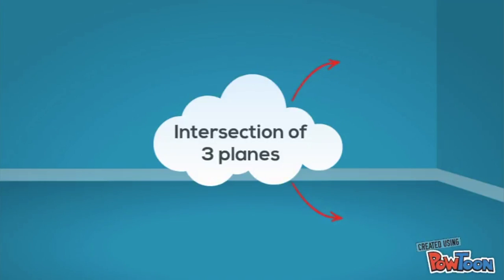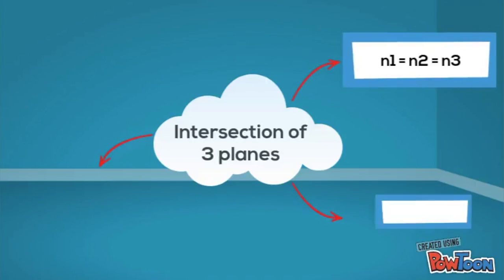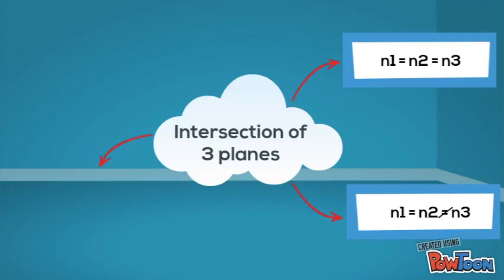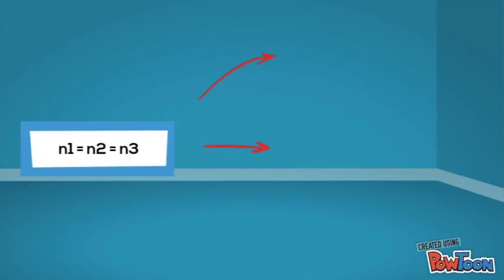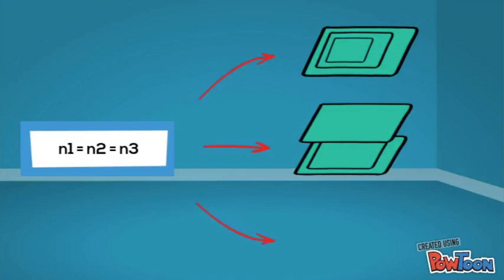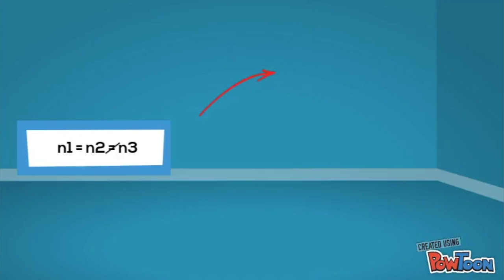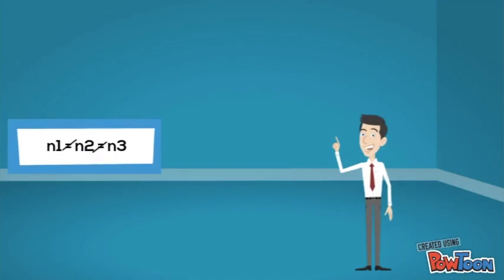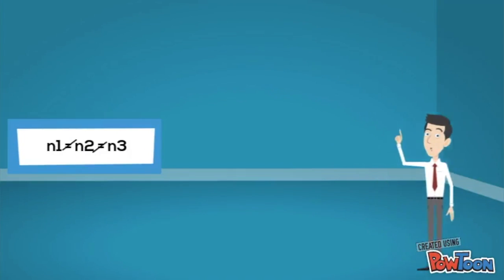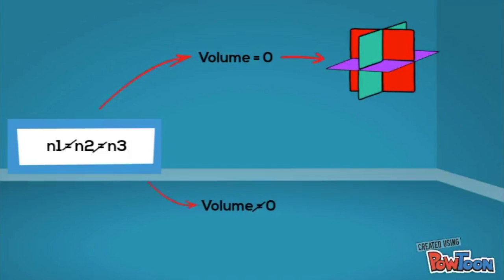After all this talking, let's put everything in place in a picture to have a better understanding of what is happening. In the middle, we have the intersection of three planes, which is what we are learning now, which is then separated into three different major cases. The first case is when all the normals are parallel. This case can be further separated into three more minor scenarios. The second case is when two out of three normals are parallel, which can be separated into two scenarios. Lastly is when none of the normals are parallel, which can be separated into two more sections: when the volume equals 0 and when it does not equal 0.